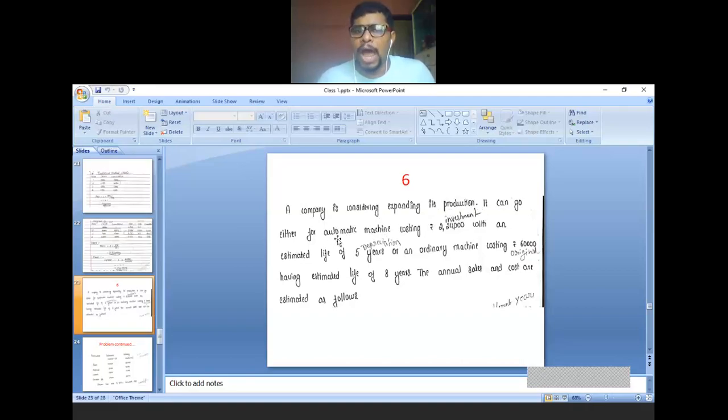It can go either for an automatic machine costing rupees 2,24,000. See, automatic machine original investment is 2,24,000 with an estimated life of 5 years. Estimated life is given, that is for calculating the depreciation. So for calculating the depreciation, estimated life is 5 years, and an ordinary machine costing rupees 60,000.